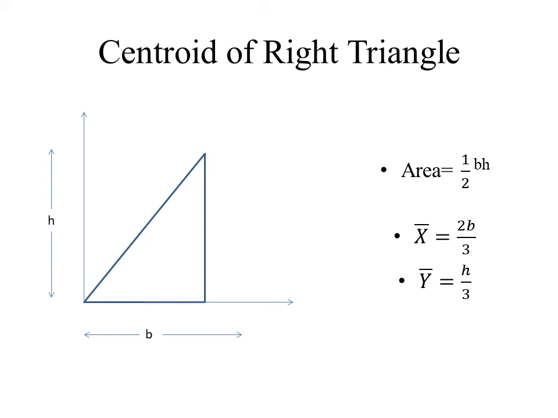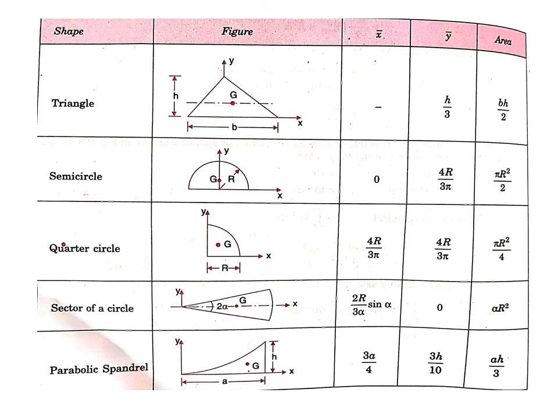So, in order to get the x bar distance, we have to subtract b by 3 from the base. That is, x bar will be equal to b minus b by 3, that is 2b by 3. Clear? Then y bar will be at the same distance, that is h by 3 itself.